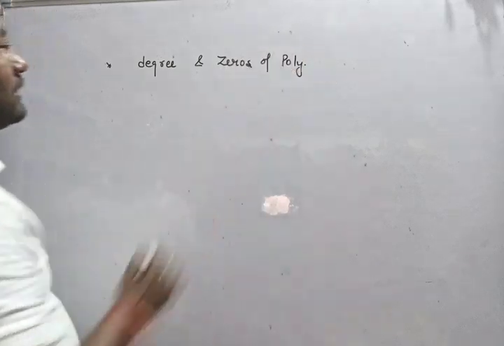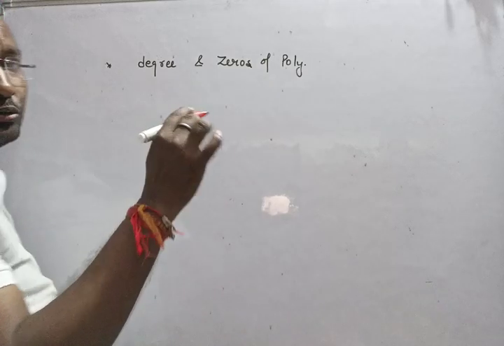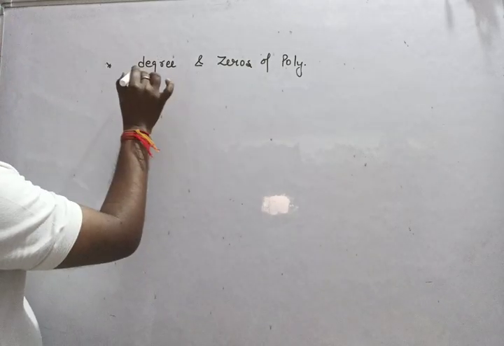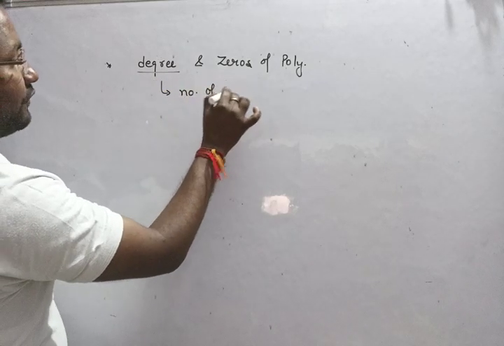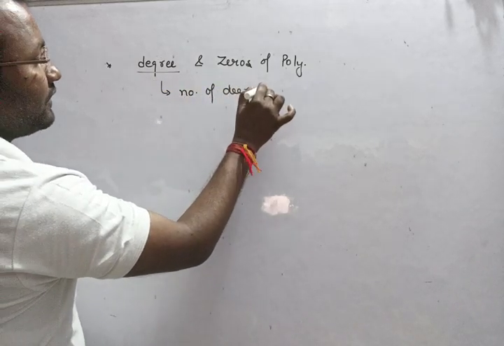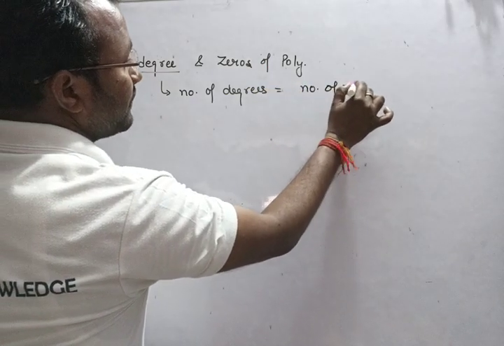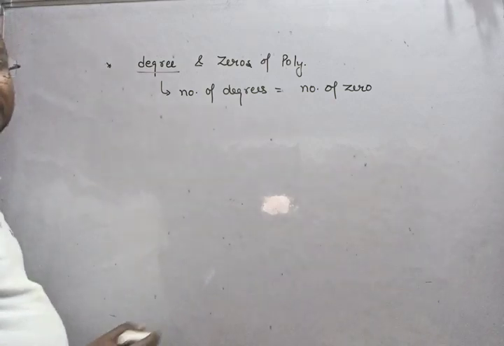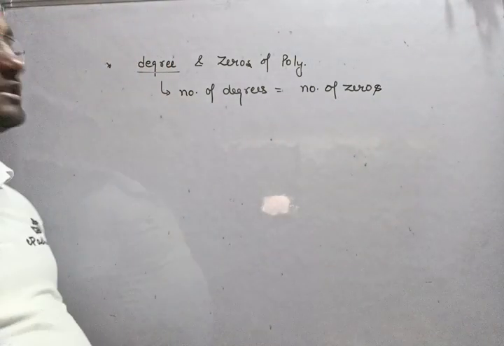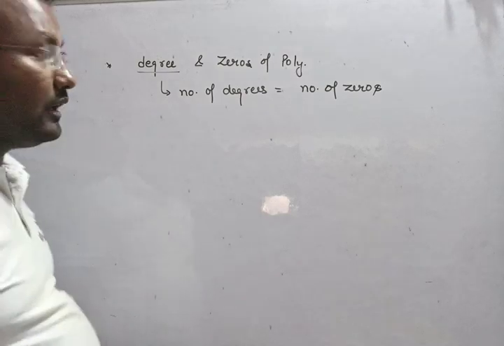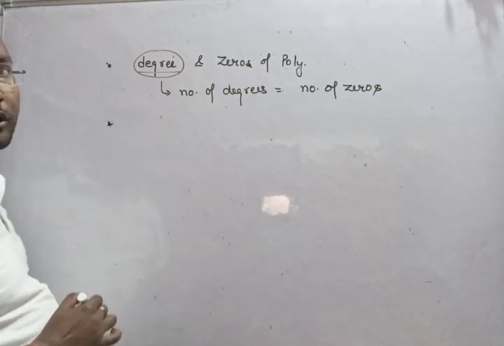What is the relation between degree and zeros of a polynomial? Basically there is no such relation, but yes, the number of degrees is equal to the number of zeros, right? That means any polynomial has as many zeros as its degree. And yes, she asked again, how can we define the term degree?